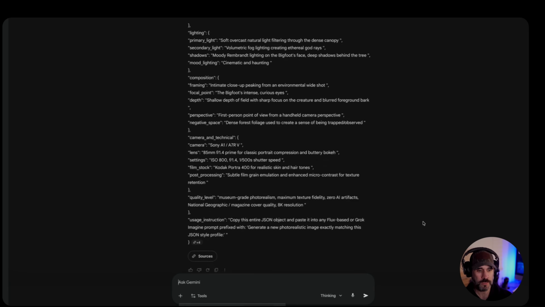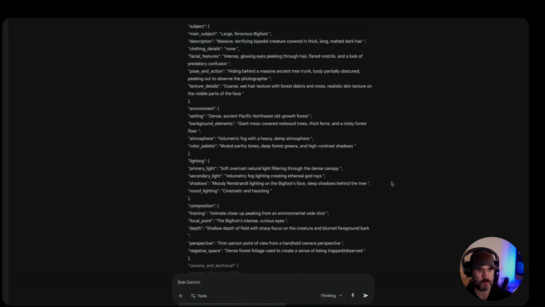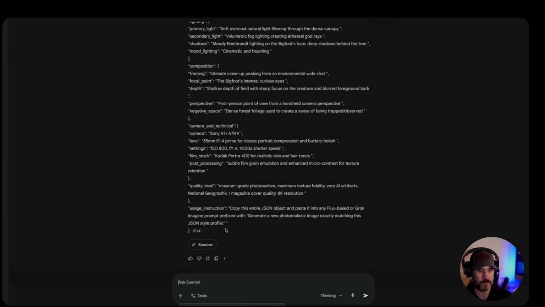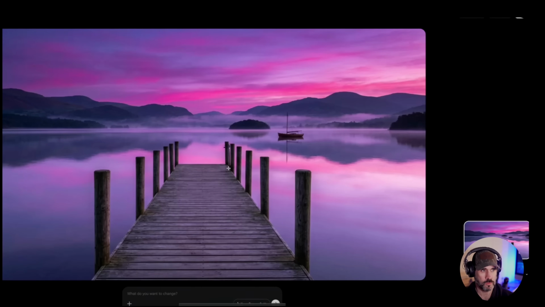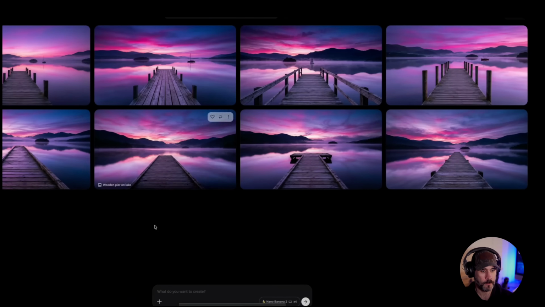So let's take a look and see how this creates it. Let's copy this code. And remember, this is from my simple prompt of a large, ferocious, terrifying, long-haired Bigfoot hiding behind a tree looking at me, trying to figure out what I am as I am trying to take a picture of it from my camera. So we are going to go to Google Flow. We'll do it there. Why not? I got 4 versions of it. I'll do it right in the same project. No big deal.